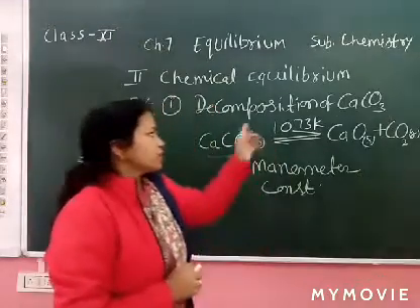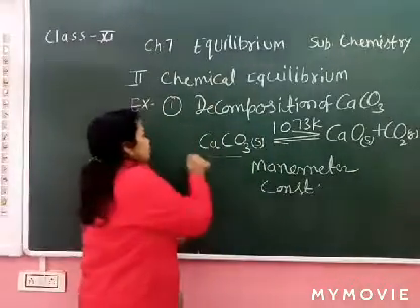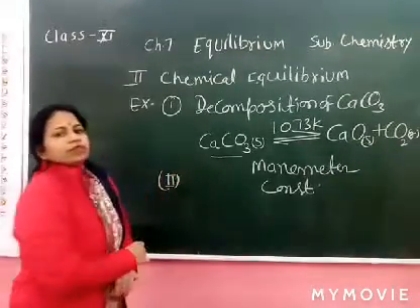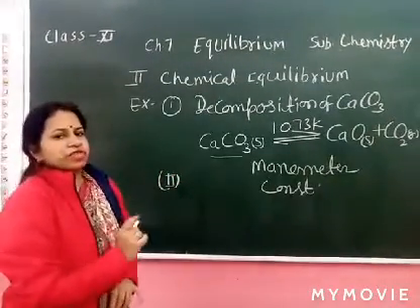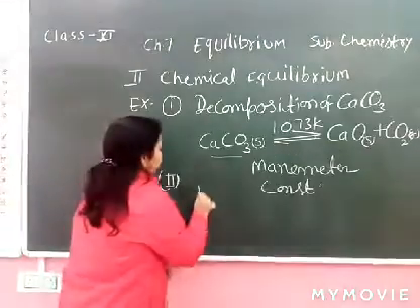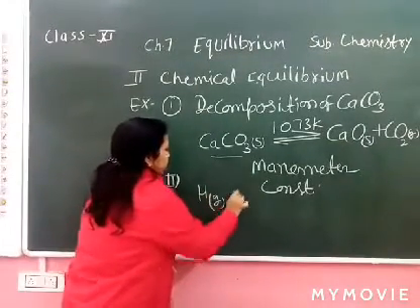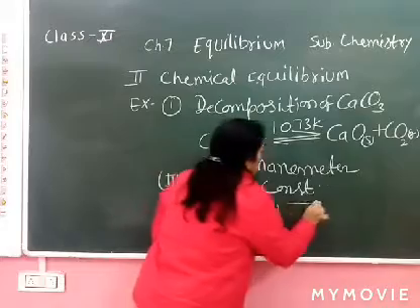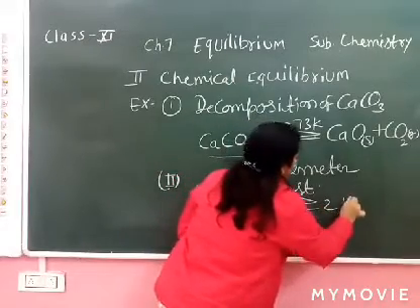Now this example is clear. So, second example: we will take the example of hydrogen and iodine. Hydrogen and iodine convert into HI.